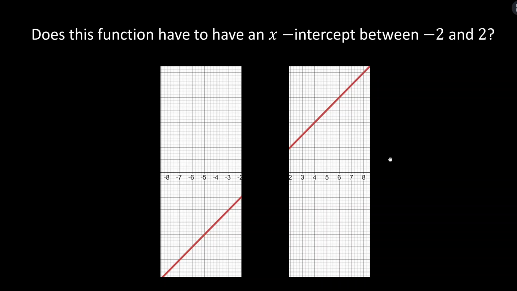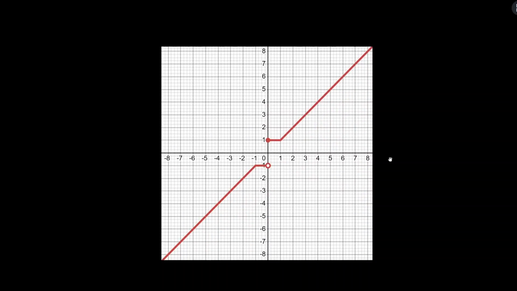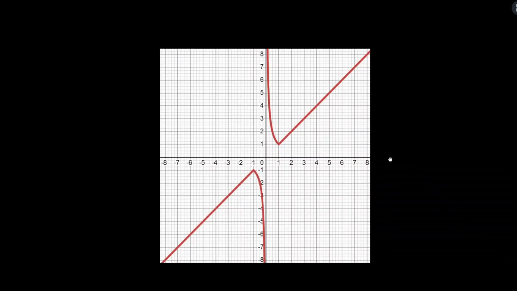All right, hopefully you paused and thought about this. When I showed my students, I had some students say, yes, the function's linear. It looks like this and it crosses the x-axis. I had other students say, well, no, it doesn't necessarily have to. It could have a jump like this and it could just jump over the x-axis. I had other students say it could have a hole. It could be undefined at 0, which means it just skips right over the x-axis. It's undefined, it doesn't have an x-intercept. Or it could be something crazy like this where it has asymptotes and it shoots down and shoots up and doesn't cross the x-axis at all.